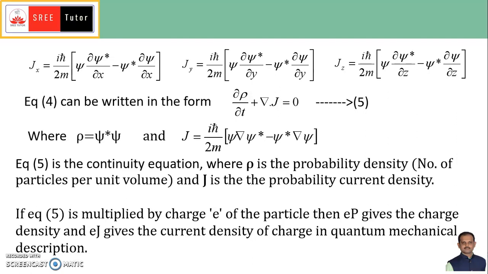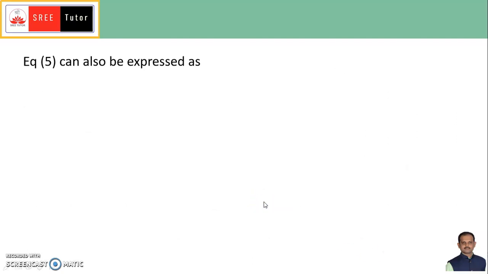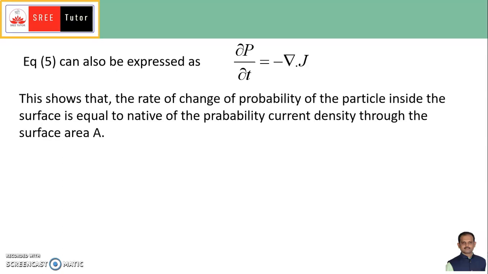Now equation 5 can also be expressed as ∂rho by ∂t equal to minus divergence of J. This shows that the rate of change of probability of the particle inside the surface, in that system, is equal to the negative of the probability current density through the surface area A. So if you bring the divergence of J to the right hand side, you get ∂rho by ∂t is equal to minus divergence of J.